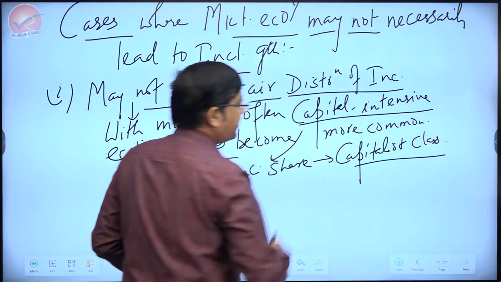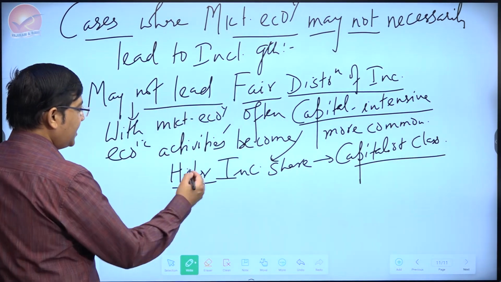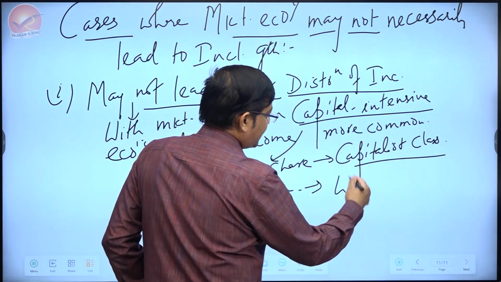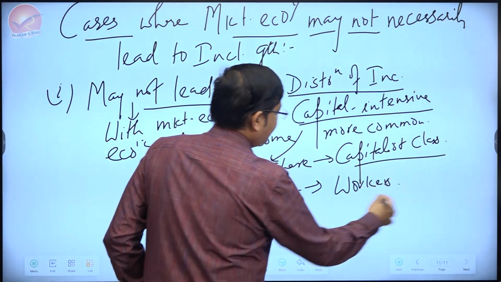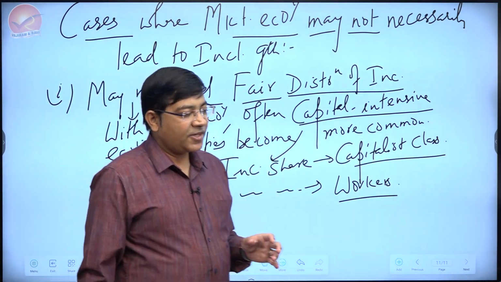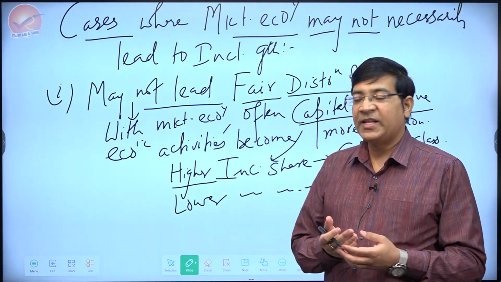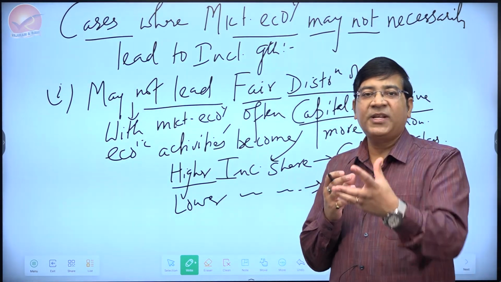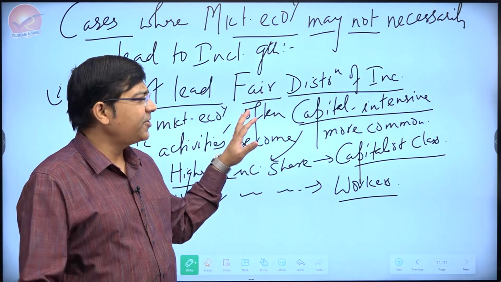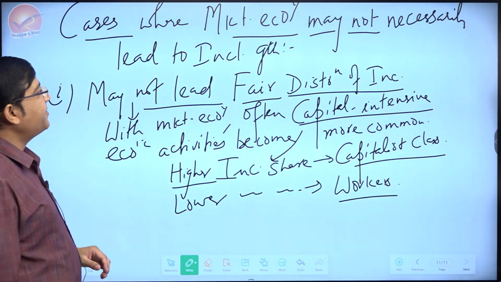Those who are earning capital, those who are controlling capital, they get the higher income share, while the lower income share is left for the workers. Something that may not result in the fair distribution of income. So here we are not blaming market economy as such, but the market economy is oriented in such a manner that it rewards capital more beyond a point. And that is what we have seen historically also. Fine, you don't need to write a lot on this because of the limited time and space.